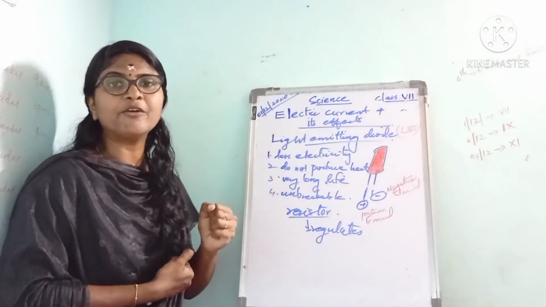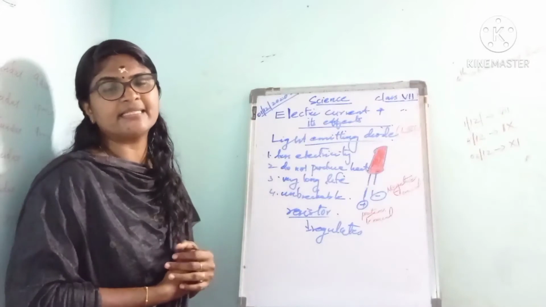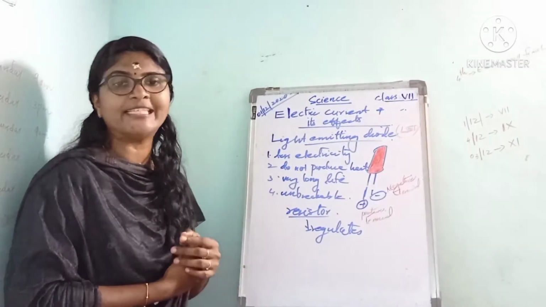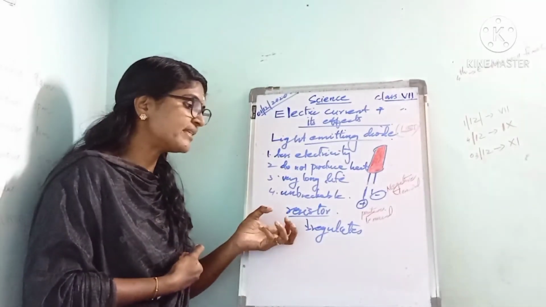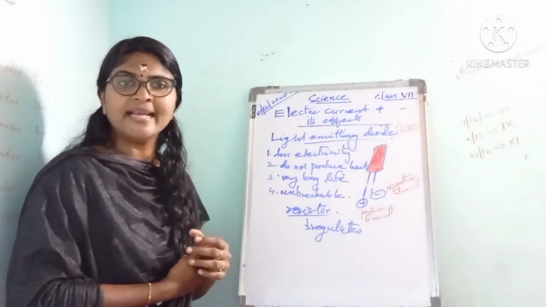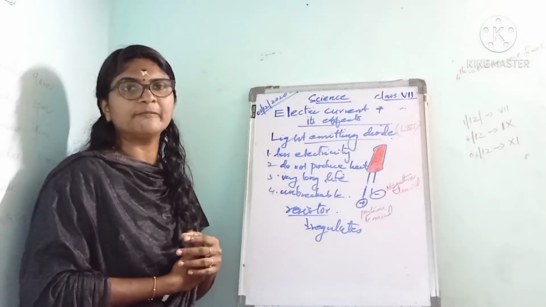Therefore a circuit containing an LED requires an appropriate resistor. Then what is the function of a resistor actually? It regulates the flow of electric current and protects the LED. Okay, what is the function of a resistor? It regulates the flow of electric current and protects the LED. Actually, that is about the light emitting diode.